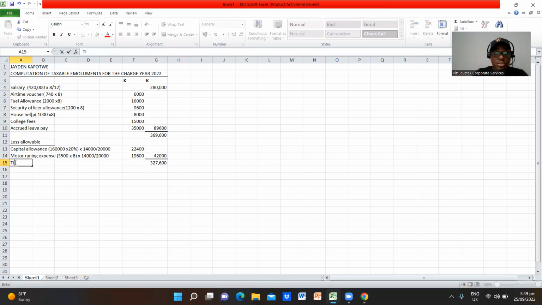So this is the total taxable emoluments from employment. Let's just leave it at emoluments. So these are total taxable emoluments. I'll even close it like that. So that is the amount we were actually looking for.